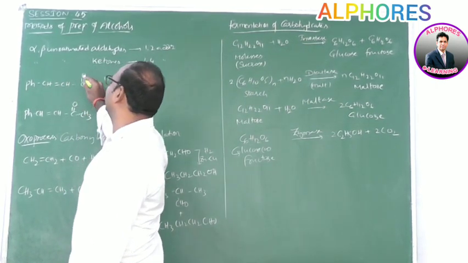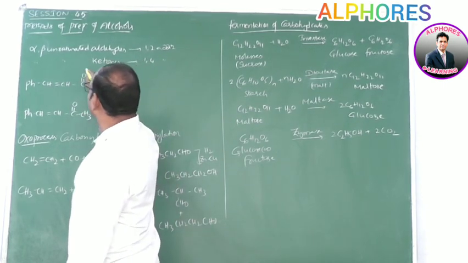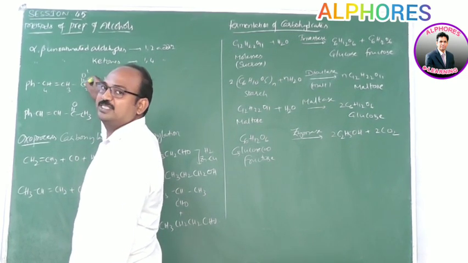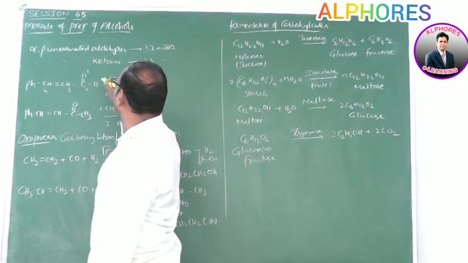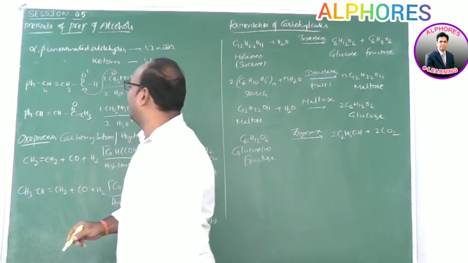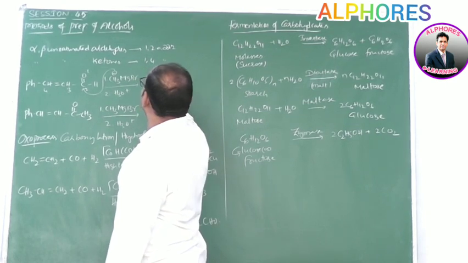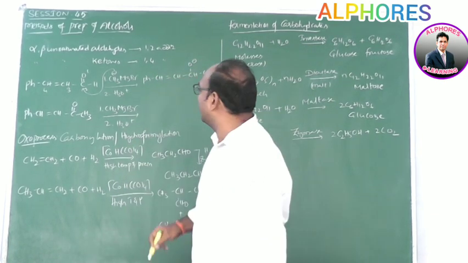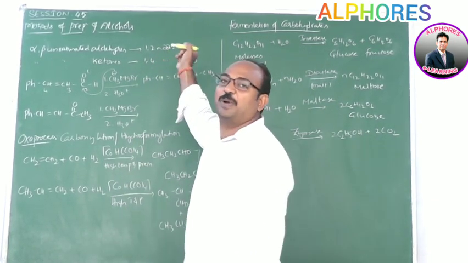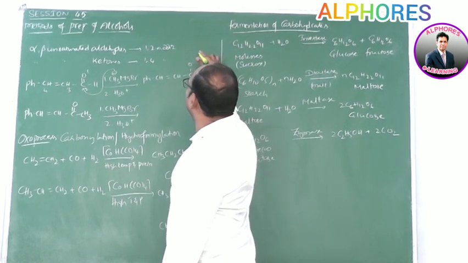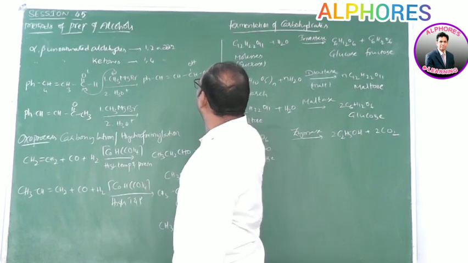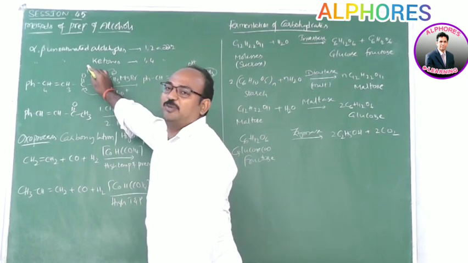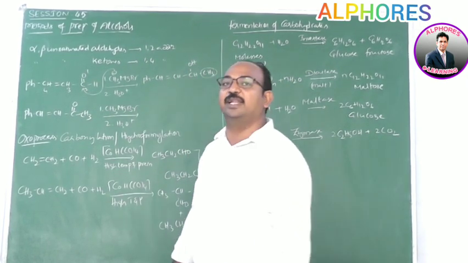PhCH double bond CH C double bond OH. Here it is a propenal, numbered 1, 2, 3, 4. Here nucleophilic addition takes place in between these two, that is, at the C double bond O. If CH3 minus comes and attacks here, then we get PhCH double bond CH CO minus HCH3. This O minus along with MgBr plus exists, which upon solvolysis with H3O plus converts O minus into OH. So overall the methyl group is added to carbon 2, and hydrogen is added to oxygen. So overall addition takes place in between these two centers, which we call 1,2 addition.